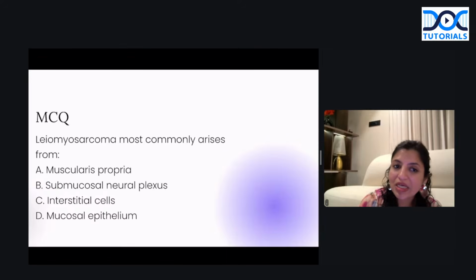Now, leiomyosarcoma typically arises from which layer? So I have already told you, it typically arises from the muscularis propria. So something which you should be very, very clear about. Remember, both GISTs and leiomyomas are typically subepithelial tumors. So they are usually subepithelial tumors because the epithelium over them remains intact, because interstitial cells of Cajal, which are also called pacemaker cells, are present in the Auerbach plexus of the muscles. And leiomyosarcoma is a smooth muscle tumor, so it arises from the muscularis propria. So epithelium above always remains normal. So this tumor usually is a smooth muscle tumor, mesenchymal tumor, which is usually subepithelial. Okay, so that's one pointer which you should be very, very clear about.